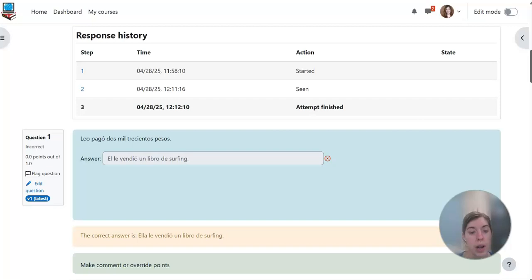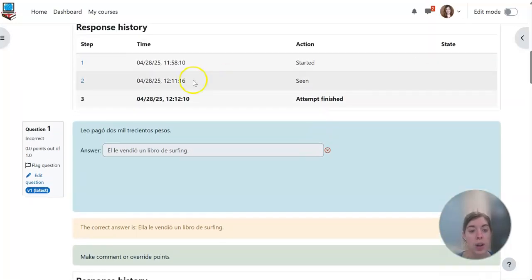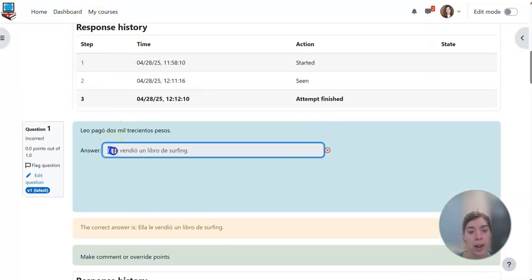So let's go back down here, and we know ella is doing the selling. So first of all, here you used el and le. I think sometimes in this, you were maybe getting confused with the reflexive that we've done. That can happen to students very often, that they were so busy matching that reflexive pronoun to the subject that then they want to do that with indirect objects, but it's not the same. This is a different type of pronoun here. So even though some of them are the same, it's got a different job in the sentence.